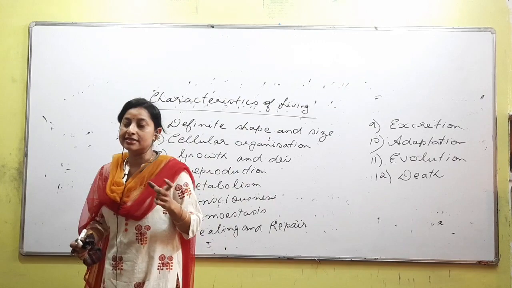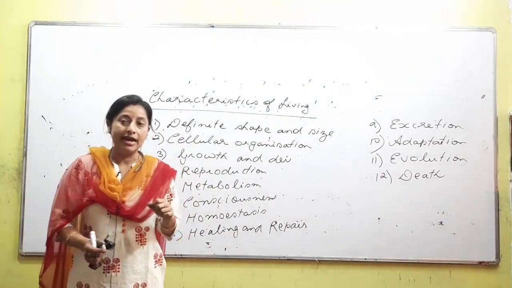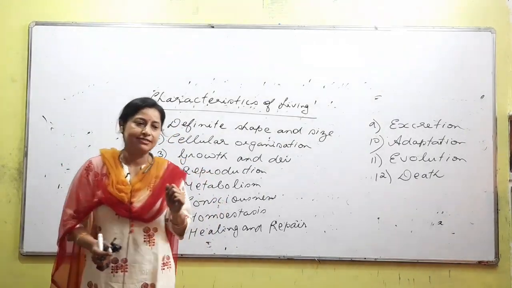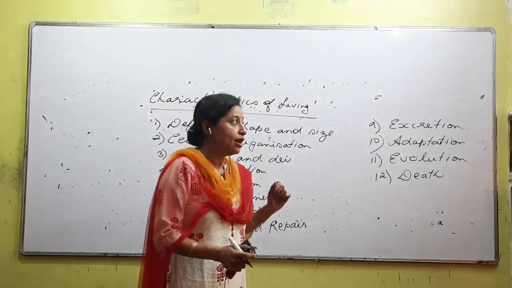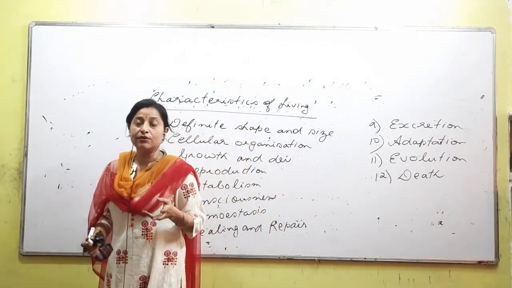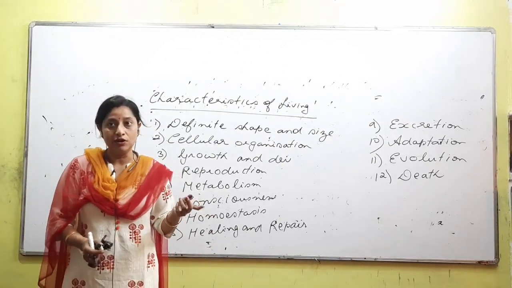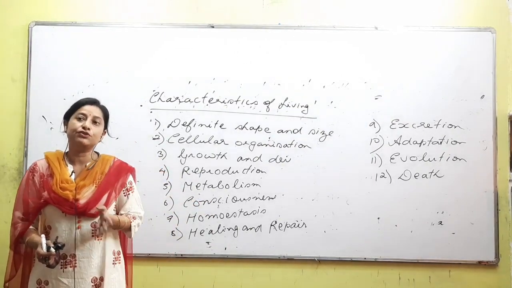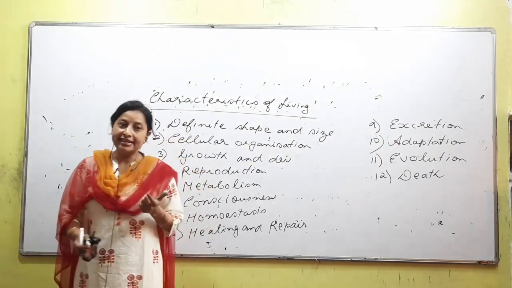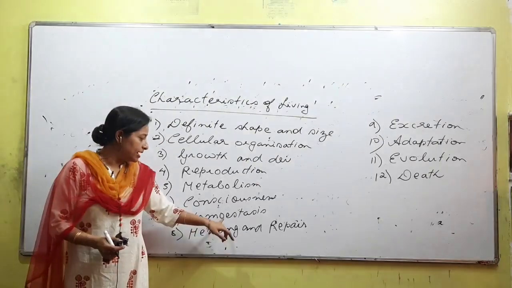What do we understand? For example, if you talk about higher organisms, especially mammals, or precisely human beings, right? Human beings are subjected to hot days and cold days. It is not that because it is a hot day our temperature will become high, or because it is a cold day our temperature will become low, it is not like that, is it? In any condition, what we do is maintain a balance, right? So this maintaining of a balance is called homeostasis.